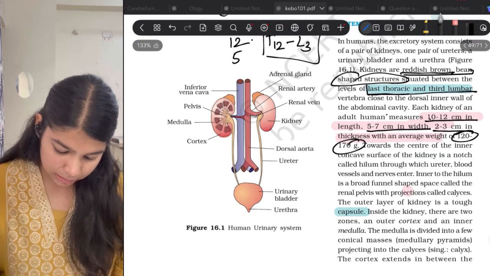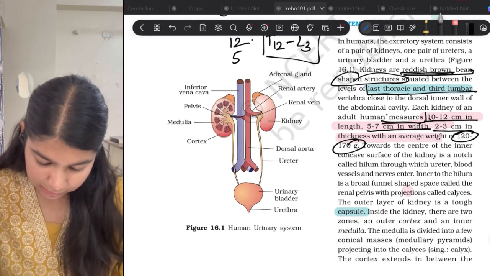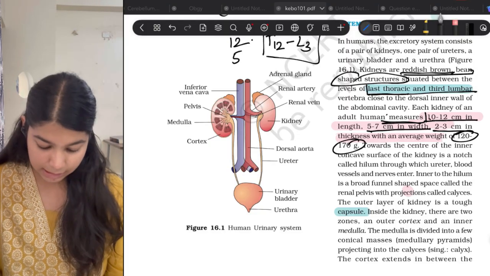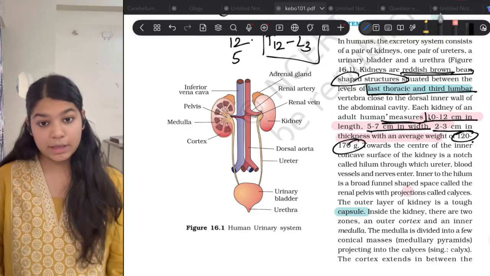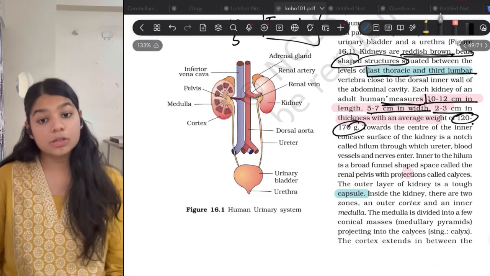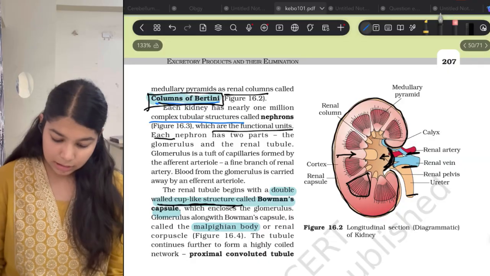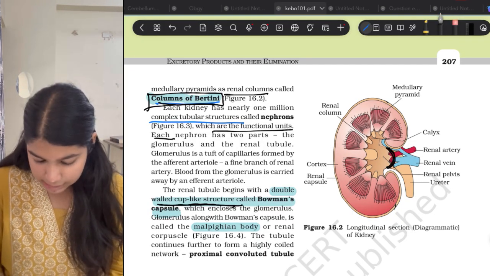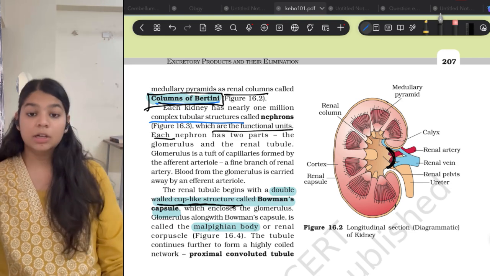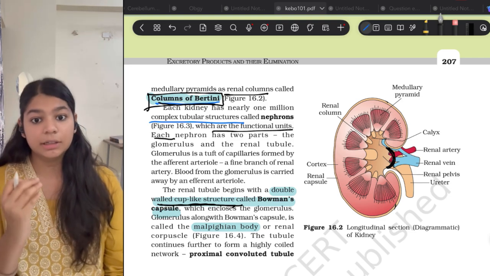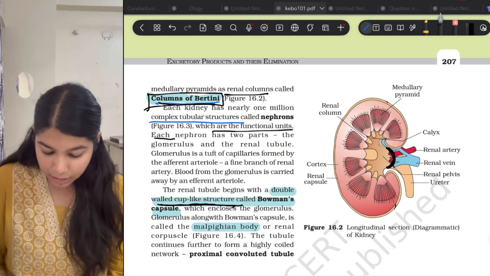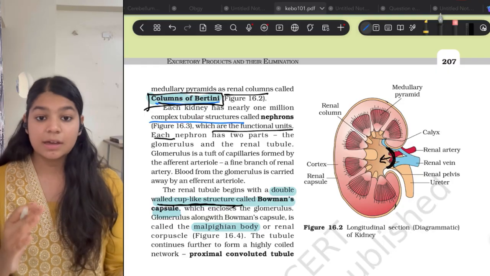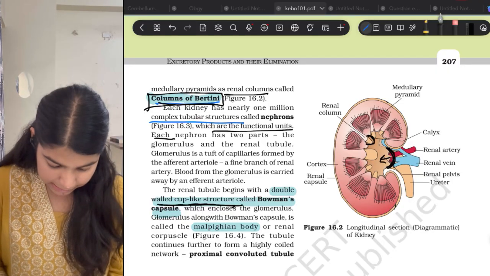Okay, now the measurements are important, that is 10 to 12 centimeter in length, 5 to 7 in width and 2 to 3 centimeter in thickness with a weight of 120 to 170 gram. These measurements are also directly asked in MCQs. Coming to the kidney, on the inner side of the kidney we have the hilum. Through this hilum, renal vessels, renal nerves and the ureter pass. Now inner to the hilum we have the pelvis. Now this pelvis gives projections called calyxes.